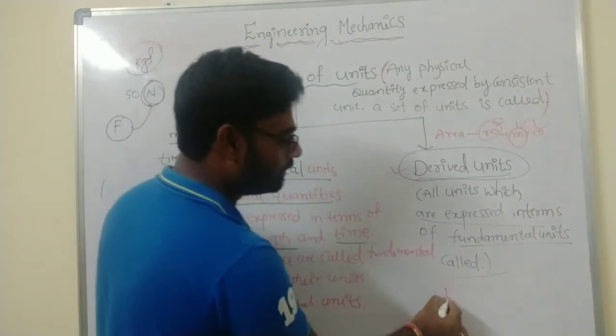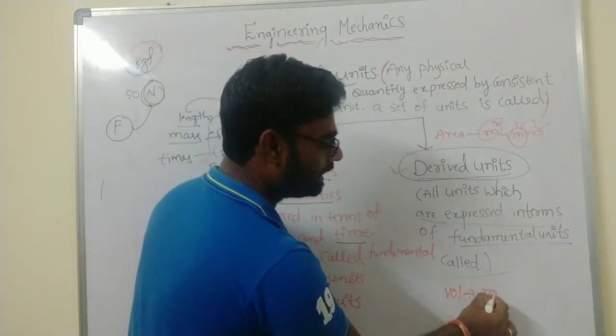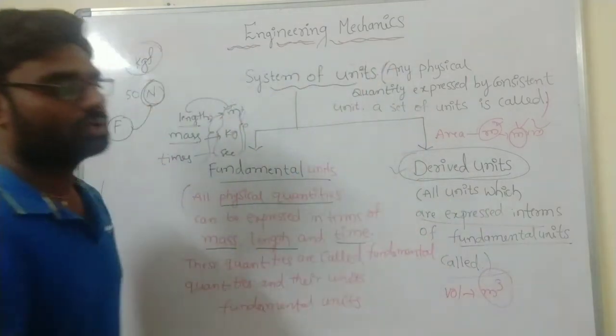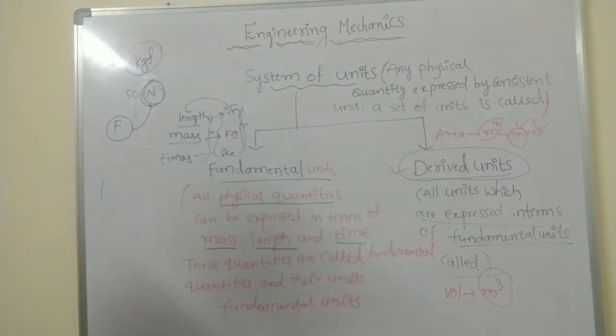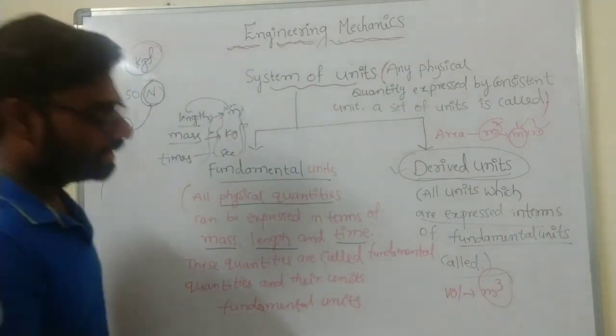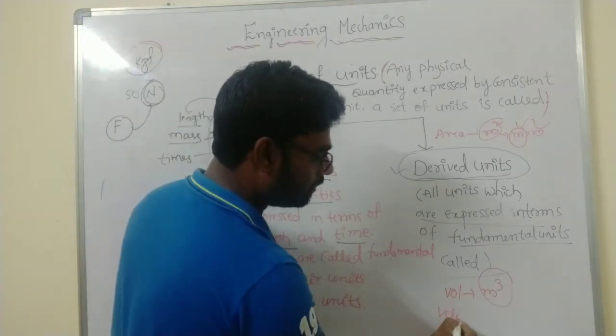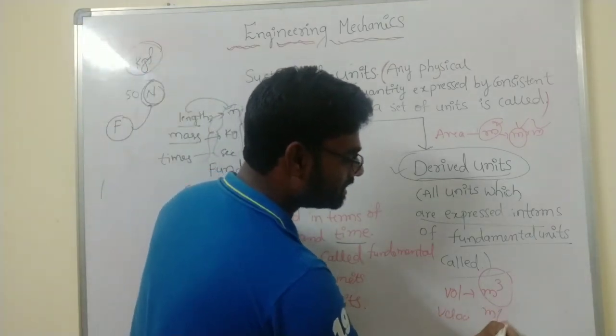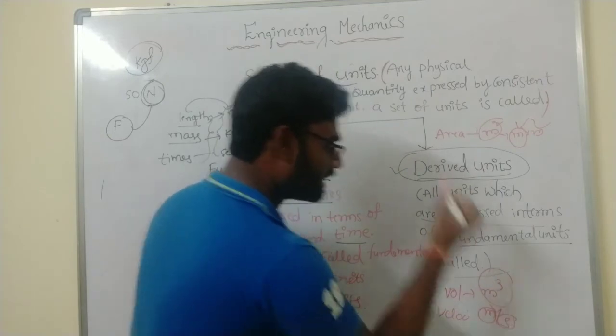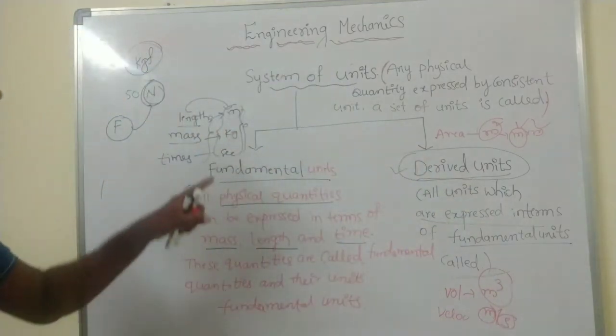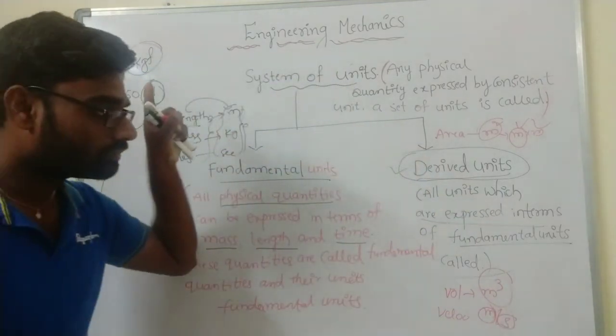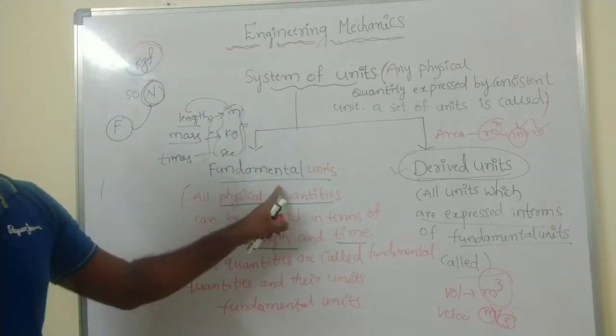See here, volume is meter cube, so this one is a derived unit. Velocity is meter per second, so meter and second, these two are fundamental units.